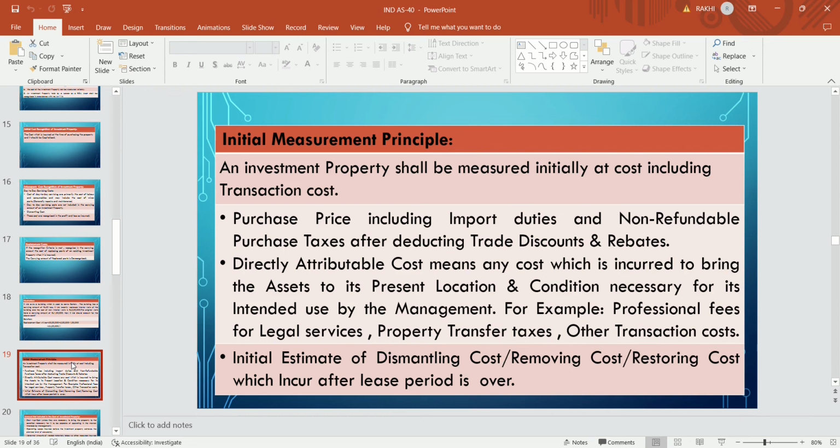Non-refundable taxes are those taxes for which the entity will not take any input credit, and refundable taxes are those taxes for which it will take the input credit. That's why they will be reduced.